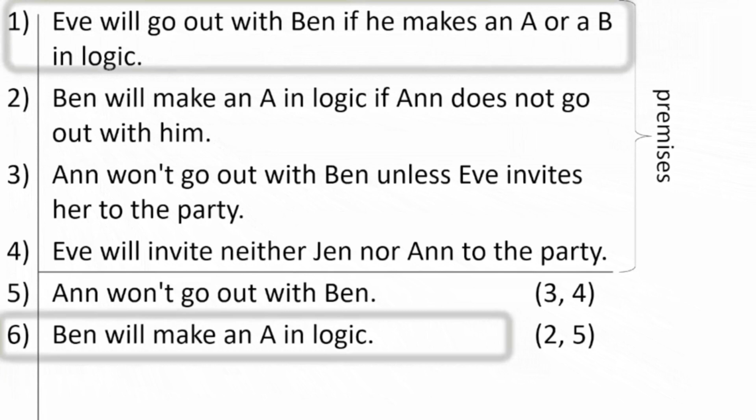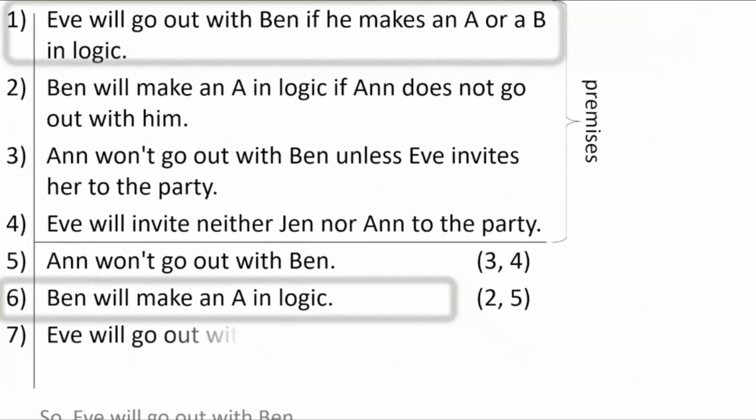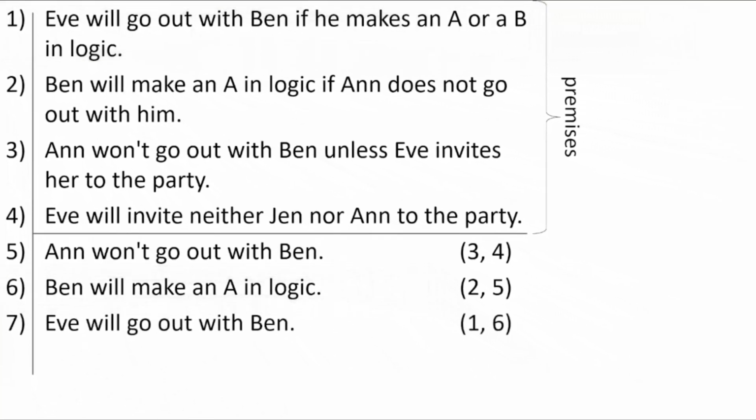And now focus on 1 and 6. We've been told that Eve will go out with Ben if he makes an A or a B in logic. Now we've established that he will make an A in logic, so we can conclude that Eve will go out with Ben. This is an example of ordinary reasoning that natural deduction tries to model. In a natural deduction proof, each of the steps must be strictly justified by formal inference rules. We will see such rules in a moment.